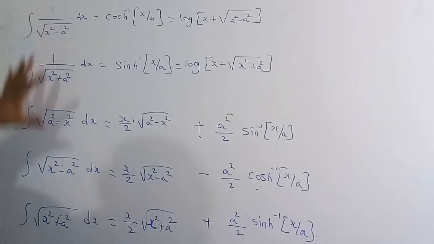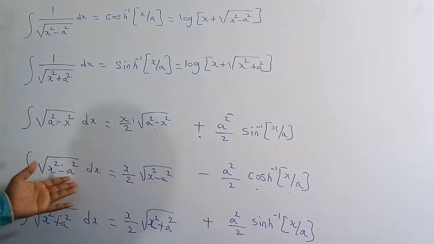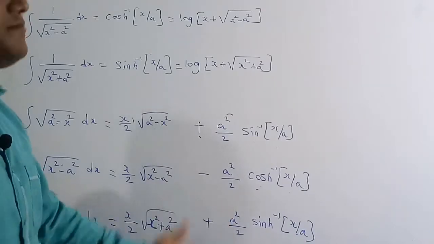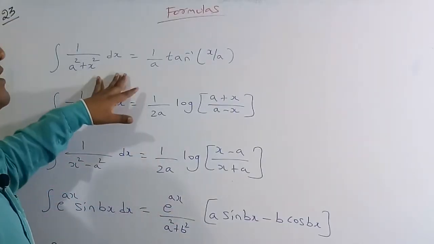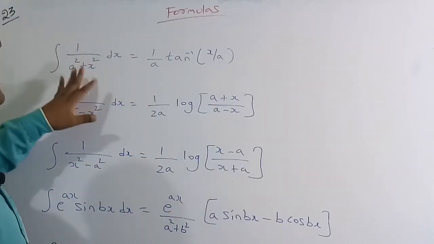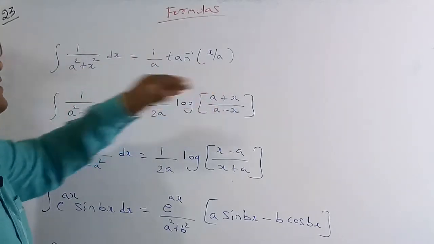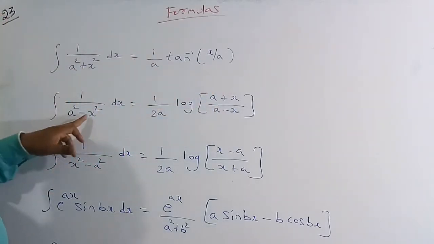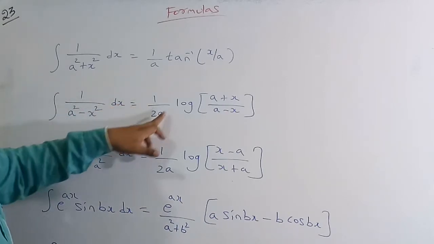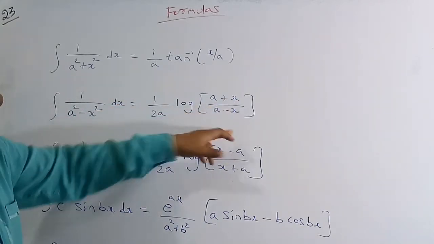If you know this one, you can easily figure out the integration of these values, you can easily figure out the expression. A few more formulas we are going to discuss: integration of 1 by a square plus x square dx is 1 by a tan inverse of x by a, and integration of 1 by a square minus x square dx is 1 by 2a log of a plus x by a minus x.